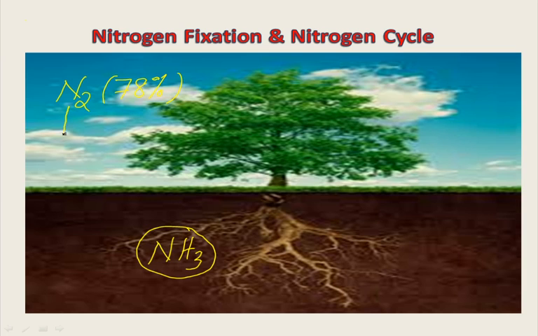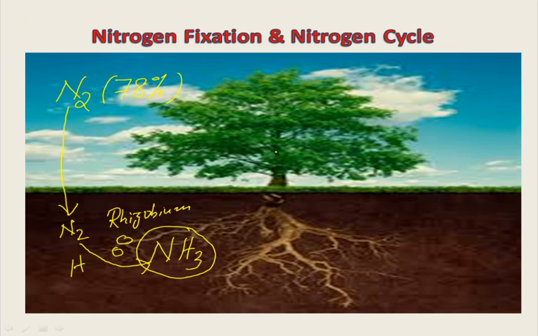When the nitrogen is absorbed in the soil, what happens? There are some bacteria present in the roots, and some of them are sometimes called rhizobium. These bacteria, in the presence of hydrogen, convert this nitrogen into the compound called ammonia. In this way, the plant will be able to utilize it through the roots, to absorb it into their body.